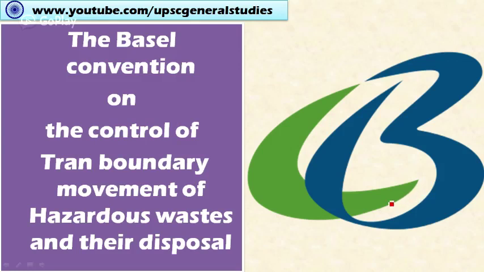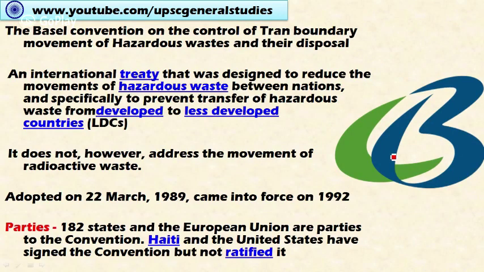Welcome friends, in this video let's discuss the Basel Convention on the control of transboundary movement of hazardous waste and their disposal. This Basel Convention is an international treaty. The main aim of this convention is to reduce the movement of hazardous waste between nations, and specifically to prevent the transfer of hazardous waste from developed countries to less developed countries.